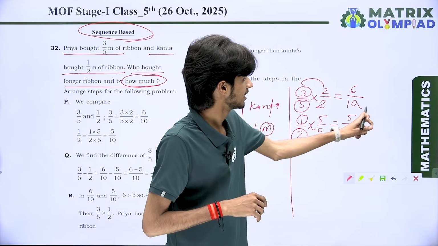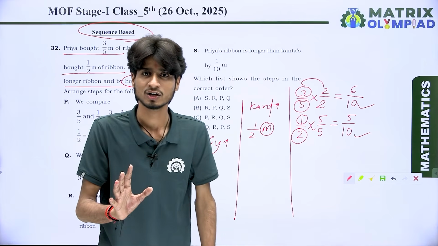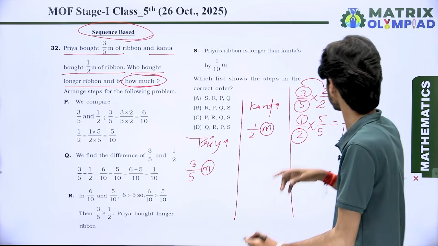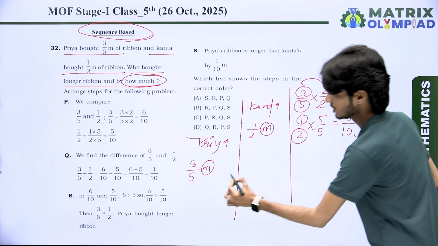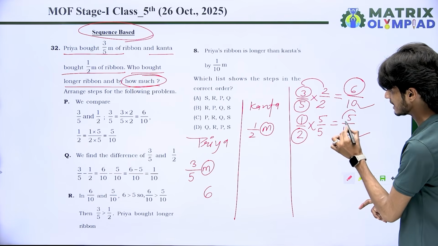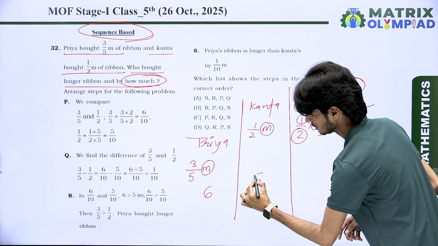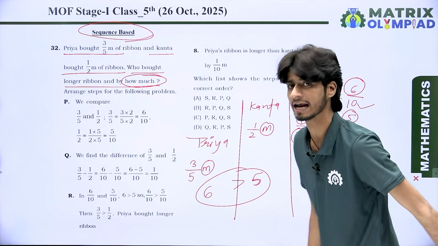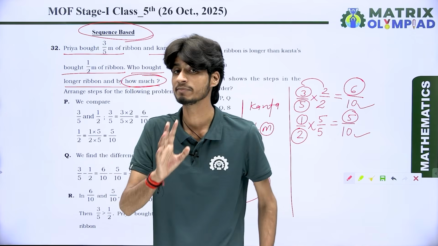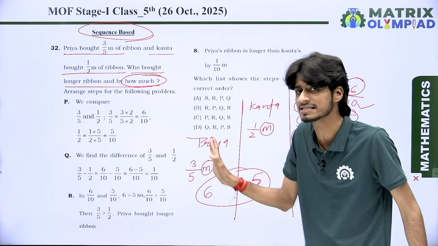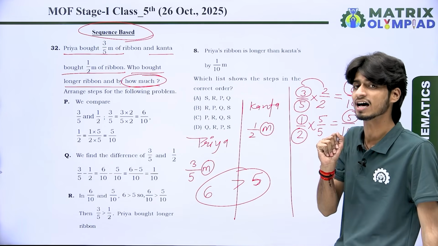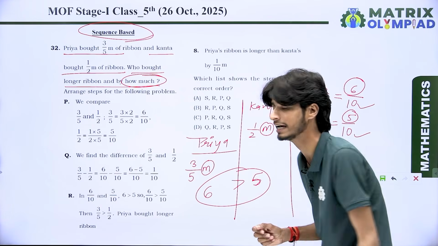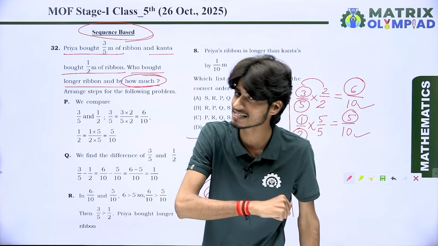So you can see here, their denominators are similar. So the next step is that we compare the numerator of both of them. Look at here. Here we have numerator as a 6 for Priya and numerator as a 5 for Kanta. 6 is greater than 5 by 1. It means Priya's fraction is greater than Kanta's fraction. That means the length of ribbon of Priya is greater compared to Kanta's ribbon.